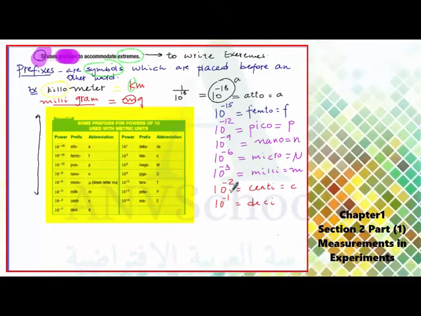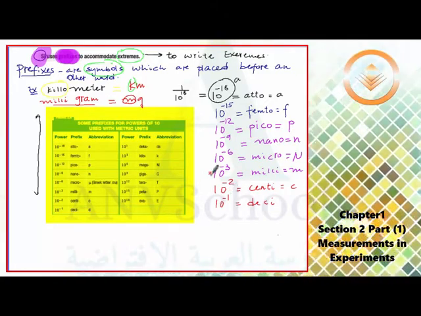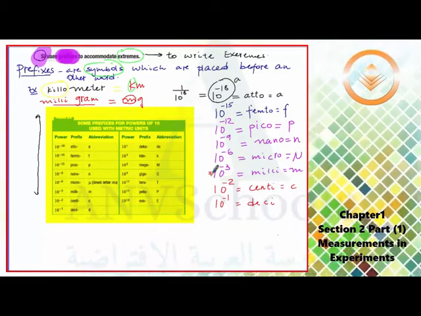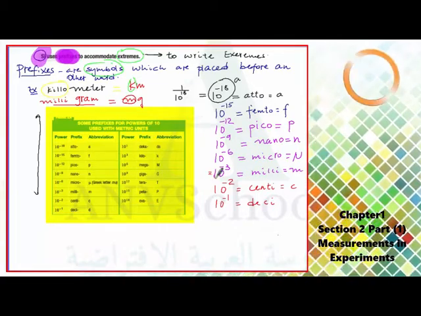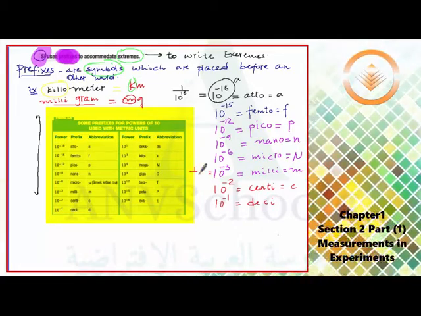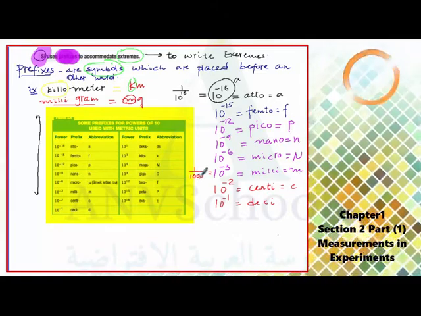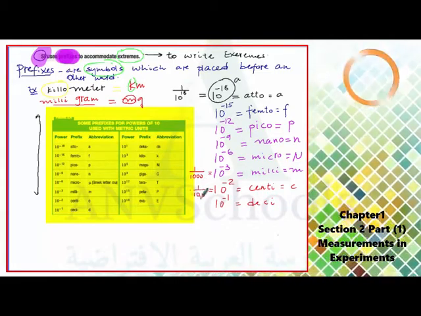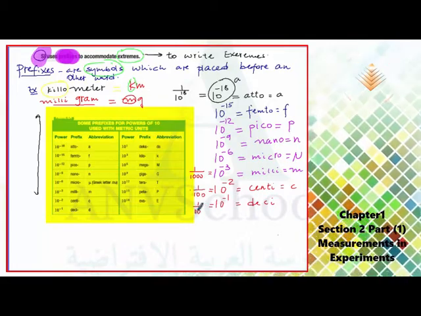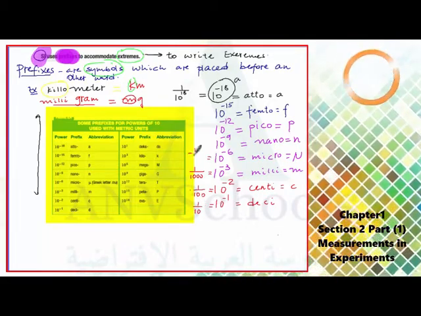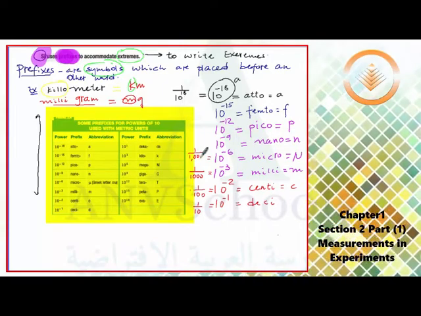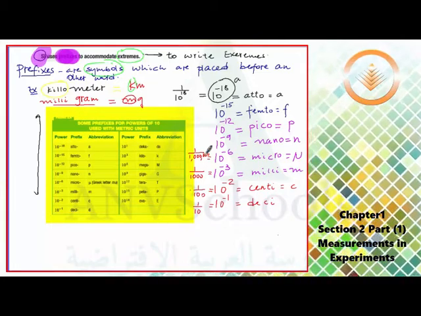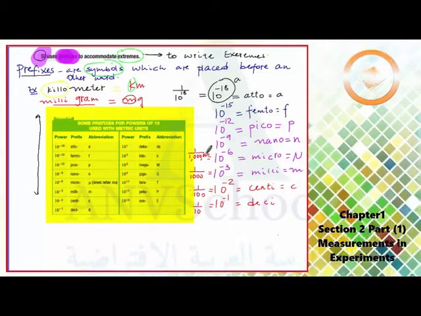By the way, you have to know the meaning of 10 to the power of negative 3. This is the same as 1 divided by, I'm taking this because it's easy to explain and you can easily understand it. When you say 10 to the power of negative 3, we mean that this is the same as 1 over 1000. And 10 to the power of negative 2 is the same as 1 divided by 100. And 10 to the power of negative 1 is the same as 1 over 10. And micro means 1 over 1 million, or 10 to the power of negative 6. So all these prefixes have negative exponents.